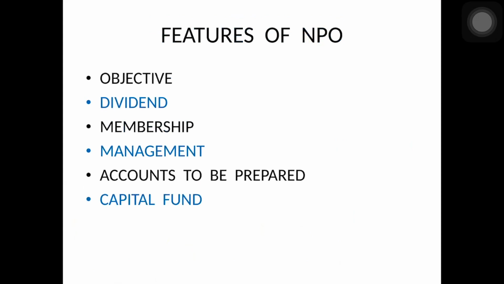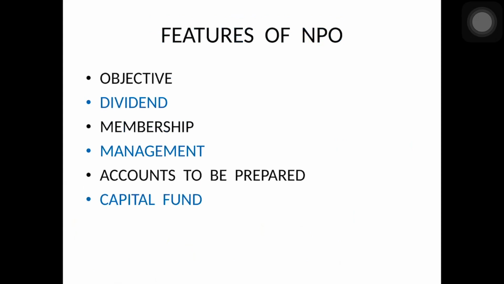Third is membership. The persons who are interested in the activities of the organization become members of such organization by paying entrance fees, subscription, life membership fees, etc. Fourth point is management. The management of these organizations is done by elected representatives of members. These representatives form a managing committee or a governing body. They elect a chairman who is the official head of the organization. They also elect other office bearers like secretary, treasurer, etc. Usually all these office bearers provide their services free of cost.